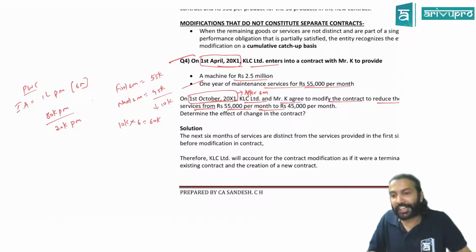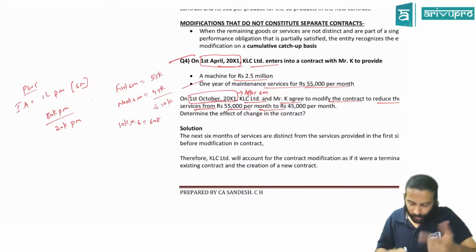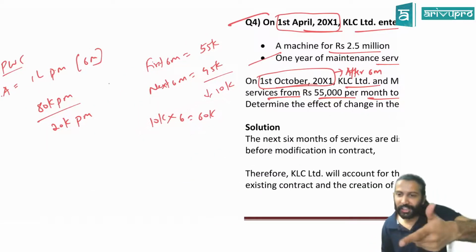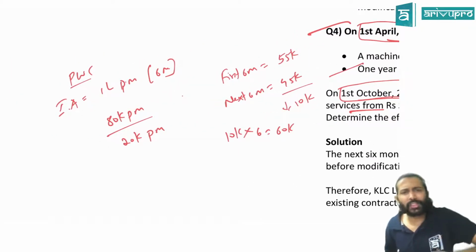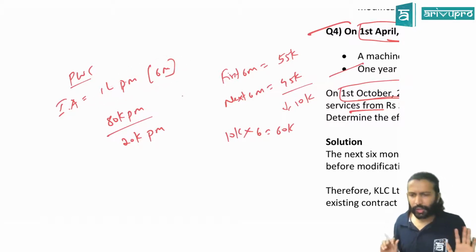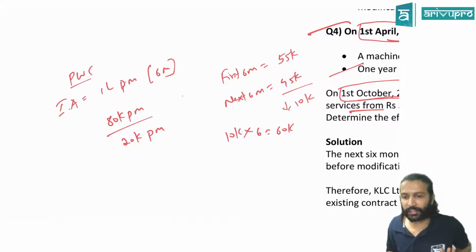So did I adjust any revenue now? Sir, did I adjust any revenue? Because if you adjust the revenue, it looks like we are giving the refund back. In both my examples, will the refund be given? No, logically nobody will give a refund because the first 6 month service we have already provided. Service you have provided means the amount also we have collected. So that's the reason here you can't do revenue catch up accounting. Did you get this? We can't adjust our revenue because things are over.